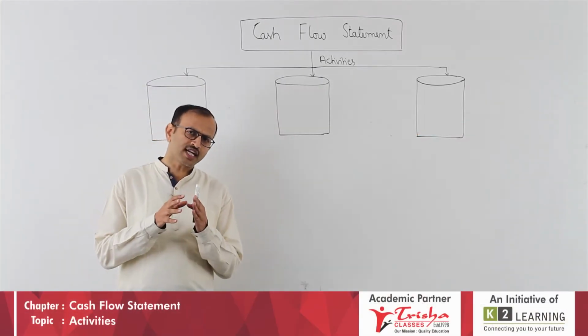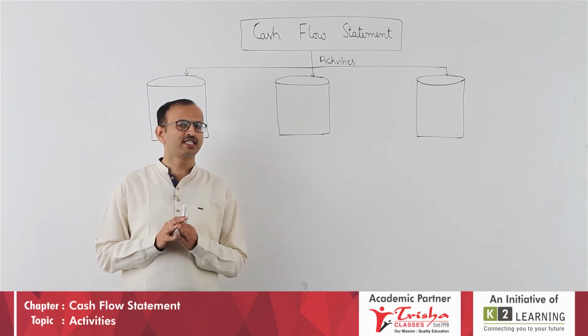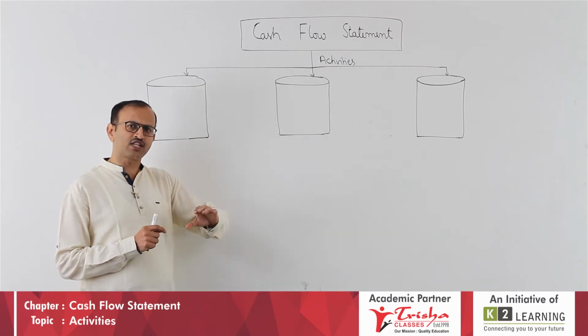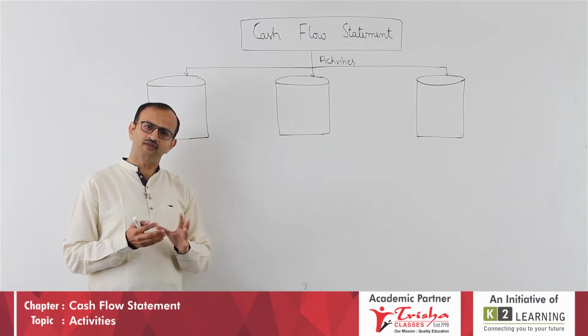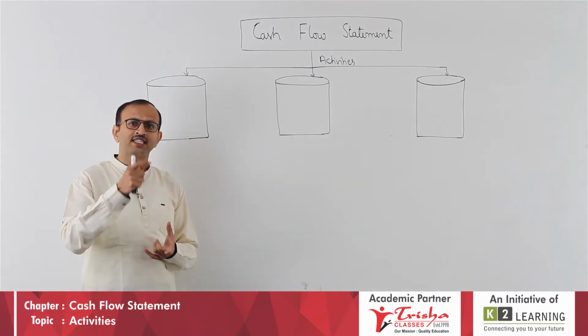As per accounting standard 3, there are 3 classifications. Listen very carefully, it is important. As per accounting standard 3, any cash inflow or outflow is due to some activity. Example, I received 20 lakh. For what? Sale of building, I received 20 lakh. Sale of building is an activity.